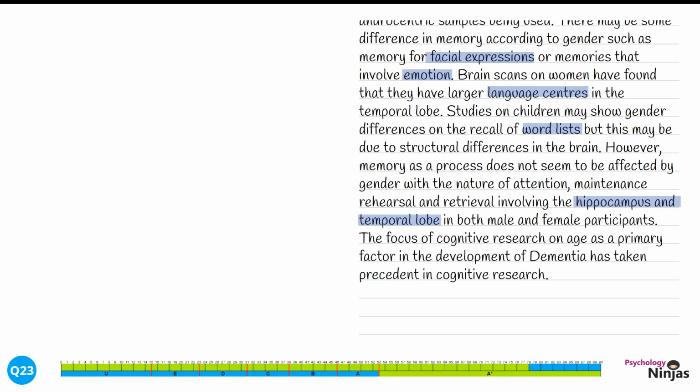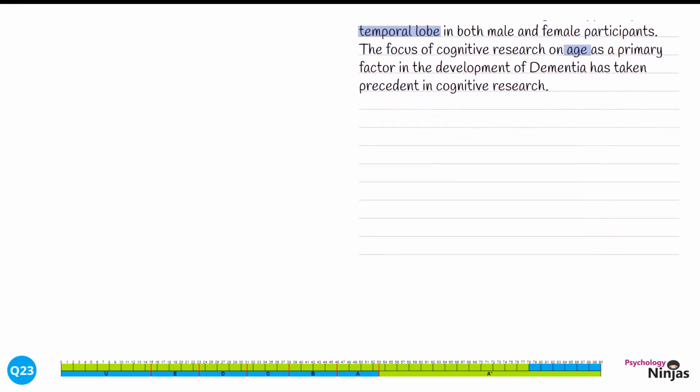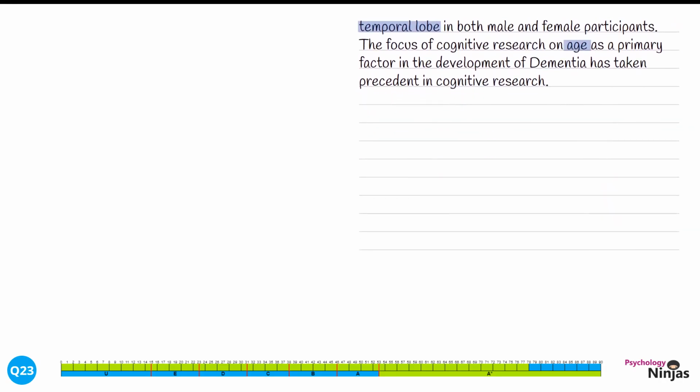The focus of cognitive research on age as a primary factor in the development of dementia has taken precedence in cognitive research. Here we're suggesting that other factors are more influential, and the focus of cognitive research has focused on these because of their impact on memory. Here we've specifically identified age, but you could use other examples. So our final job in our response is to give a conclusion that gives some clear judgments.